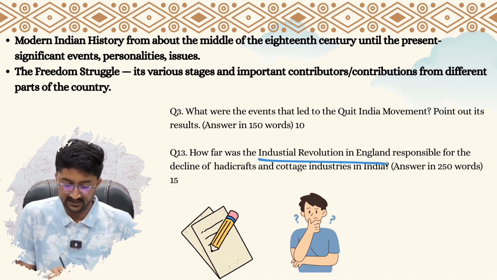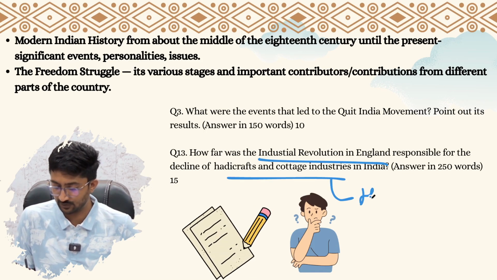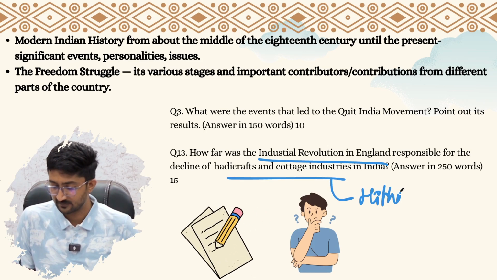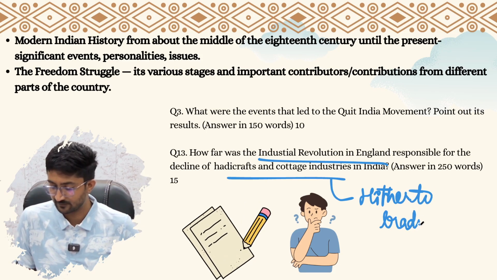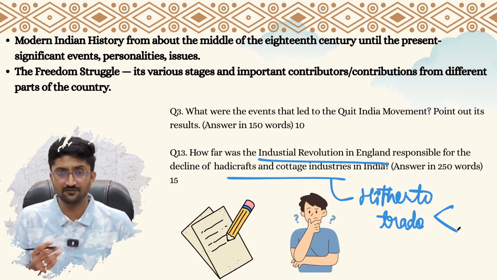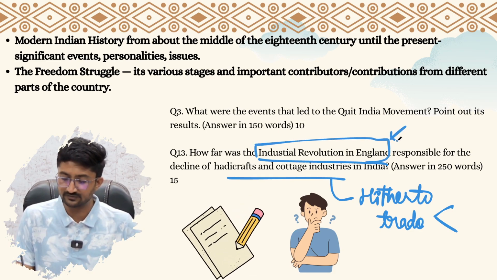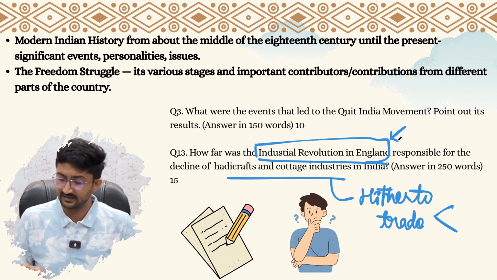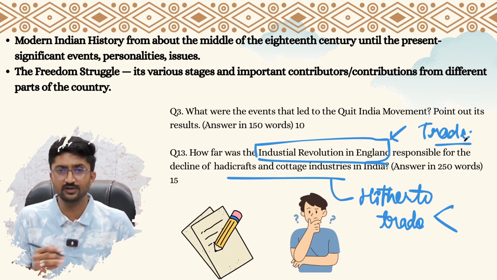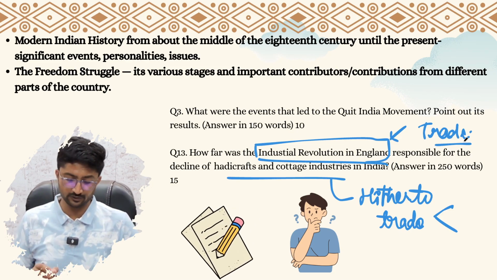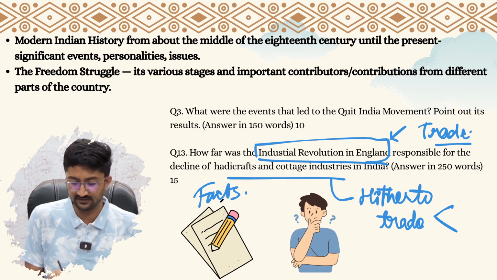To understand it, you need to understand the existing trade practices of India before the British, after the British, then the causes and the consequences of the Industrial Revolution in England, then the trade policy adopted by the British during their rule in India, right? And also you need to have a lot of facts related to it if you want to answer it holistically.